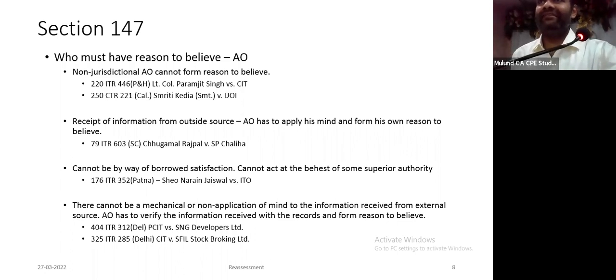And of late, I have seen cases where suppose a party was conducting a Hawala racket and was issuing penny stock entries for 15 scripts. So in my case they reopened, saying you are a beneficiary of accommodation entry, but what have I done in which script? Nothing. Whether there is a loss, there is a gain, nothing. They have just reopened it simply. So this shows there is non-application of mind. Simply on the basis of information received from the investigation wing, without making any further inquiry, any further verification, you have simply reopened the assessment on the basis of borrowed satisfaction. That cannot happen. There has to be an application of mind.